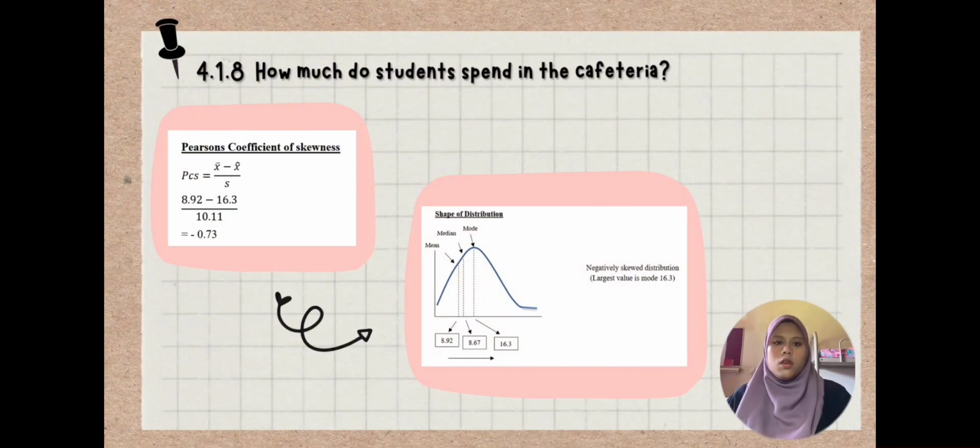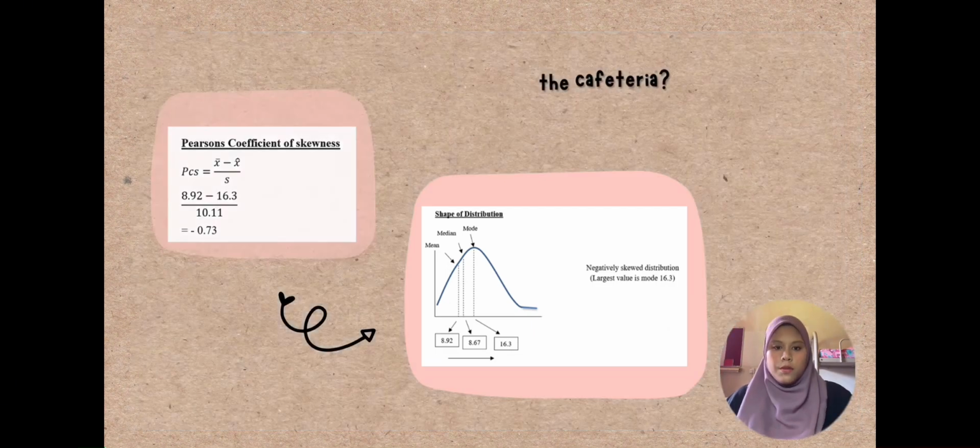We need to calculate the percent coefficient of skewness to know which shape of distribution we get, and after I calculate, I get negative 0.73. This means that my shape of distribution will shape like this, and we call it negatively skewed distribution. We know that the largest value is mode with 16.3.